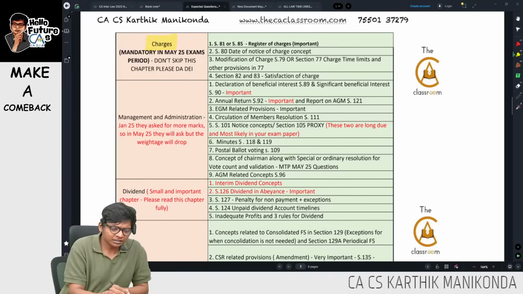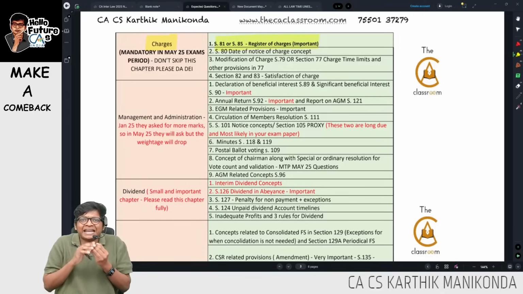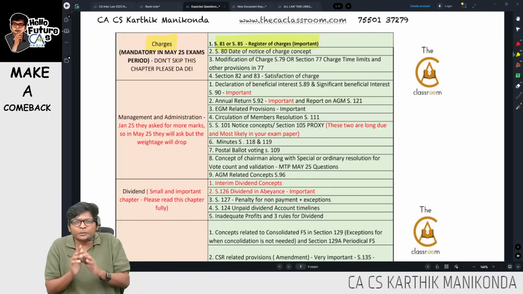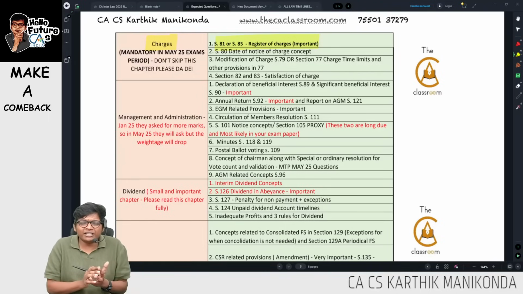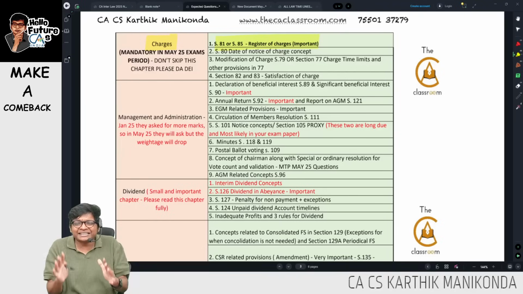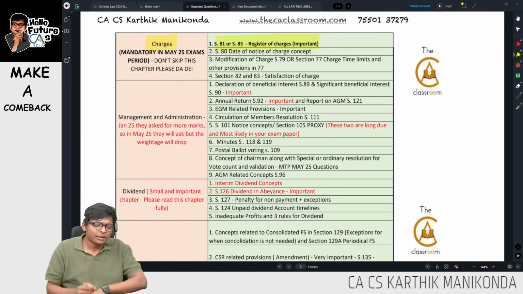Okay. Sir, in charges, what is section 81, 85? Both talk about maintaining the register of charges. 81 talks about the register to be maintained by ROC. 85 talks about the register to be maintained by the company. What is the key point here? In the company, when I'm maintaining the register of charges, I have to maintain it permanently, guys, permanently. Instrument of charges for 8 years. But the register will be maintained on a permanent basis.